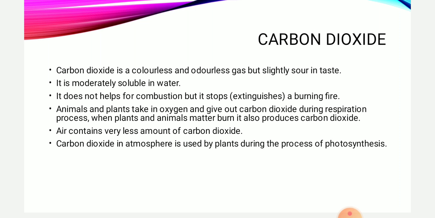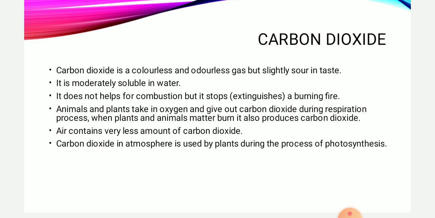Now during the respiration process, when we take in oxygen, we are releasing carbon dioxide. This carbon dioxide which we release into the atmosphere is taken up by the plants during the process of photosynthesis. Photosynthesis, we all know, is the process of making food in the presence of sunlight by plants.